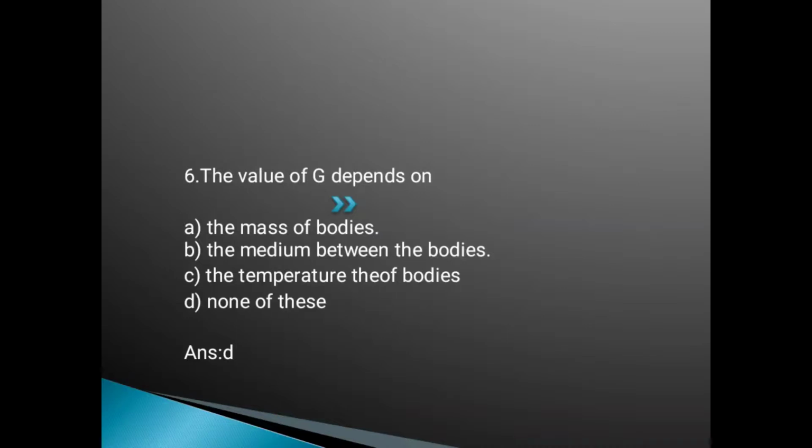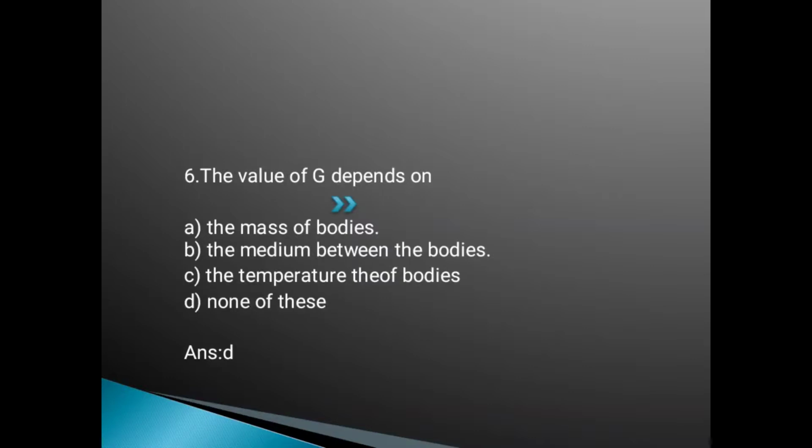So what is the difference between capital G and small g? Capital G is universal and it is the same everywhere, and it is not varying from place to place. But small g is acceleration due to gravity, and it can vary from place to place. And on the surface of the earth the small g value is 9.8. Keep this in mind, and we can check this question.